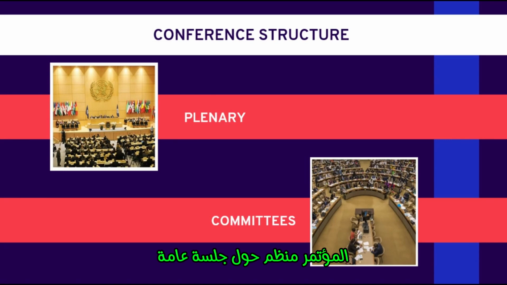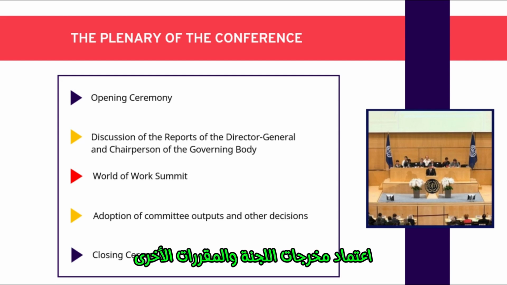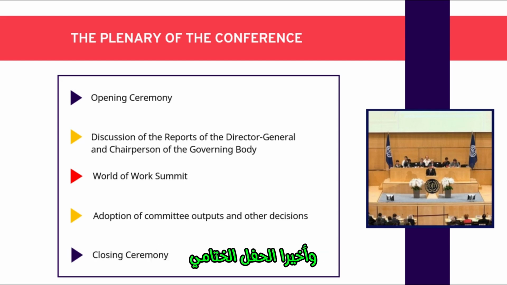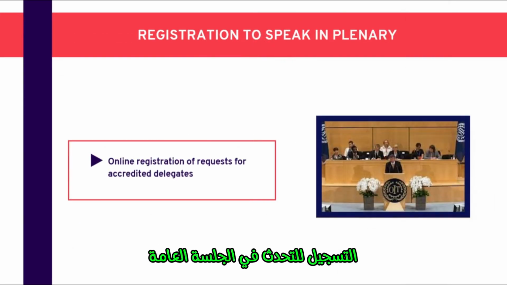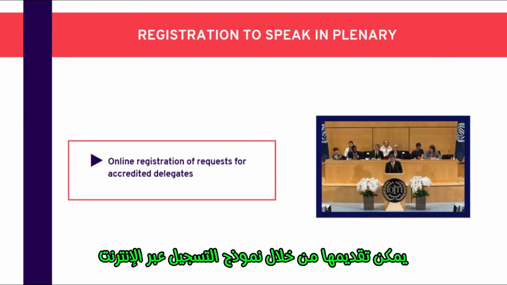The conference is structured around a plenary and committees. The plenary of the conference consists of the opening ceremony, the discussion of the reports of the Director General and of the chairperson of the governing body, the World of Work Summit, the adoption of committee outputs and other decisions, and lastly, the closing ceremony. Registration to speak in the plenary. Requests for accredited delegates to speak in plenary can be submitted through an online registration form.